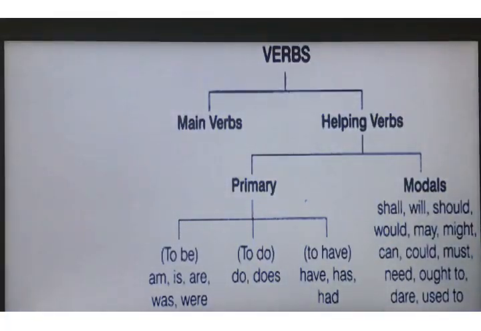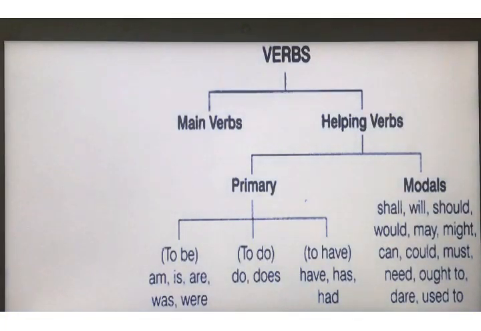Now there are basically two types of verbs. The first one is main verb and the second one is helping verb. The other name of helping verb is auxiliary verb. So we have two types of verbs: main verb and helping or auxiliary verb.